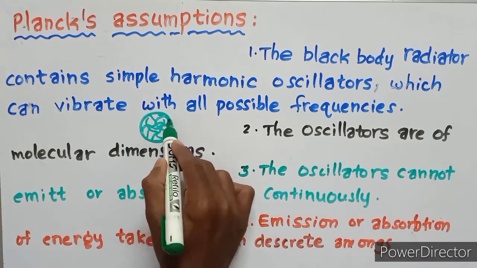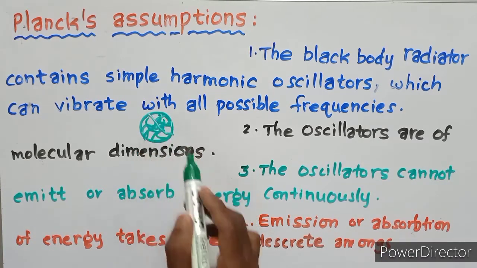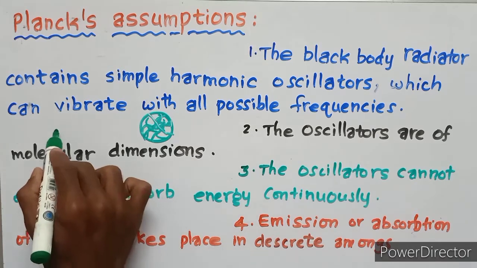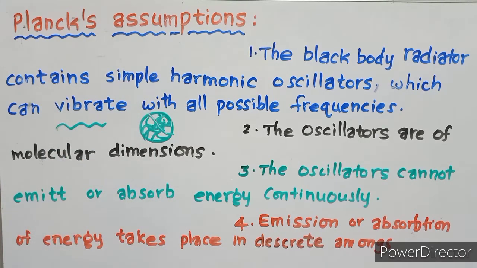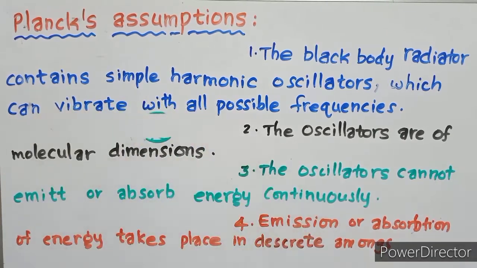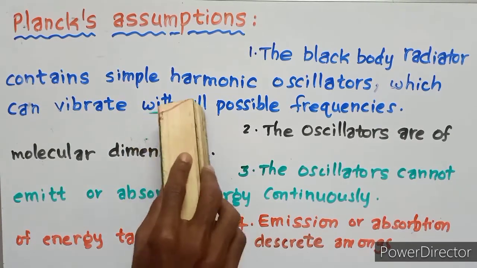Our second point is that the oscillators are of molecular dimensions.